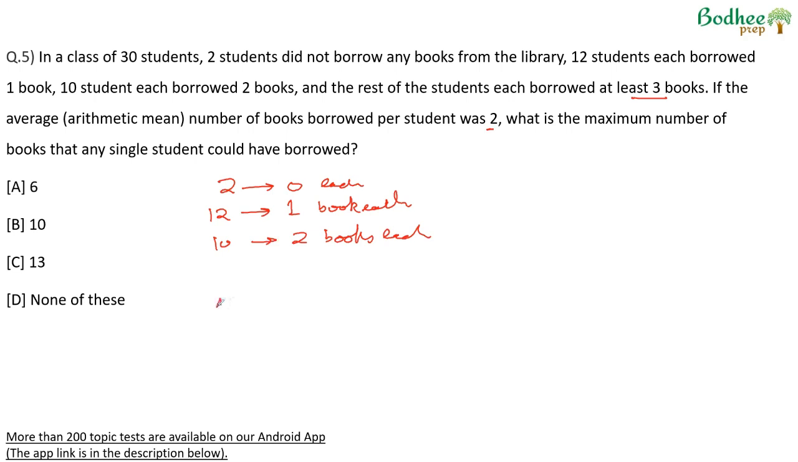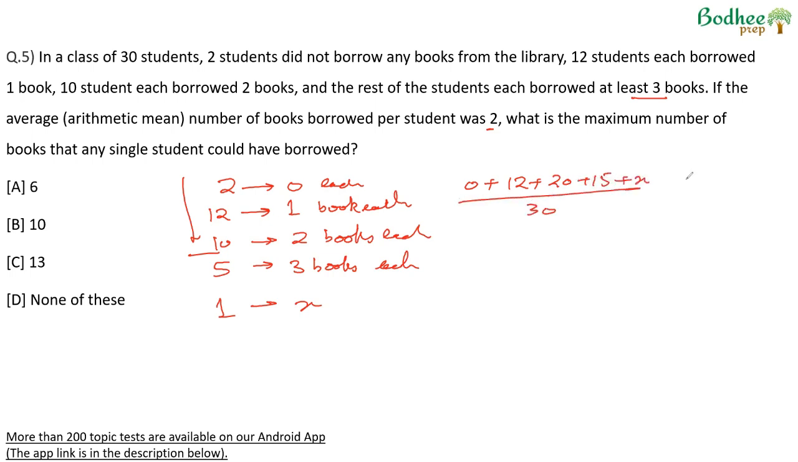Let us keep that single student separately. Therefore, remaining students that we have are 2, 12, 10, that is 24, and 30 minus 25, 5 are left. We will give them the minimum number of books. Apart from these students, the remaining have at least 3 books, so they will borrow 3 books each. This one person will borrow X number of books. So the number of books borrowed will be 2 zeros are 0 plus 12 ones are 12 plus 10 twos are 20, 5 threes are 15 plus X.